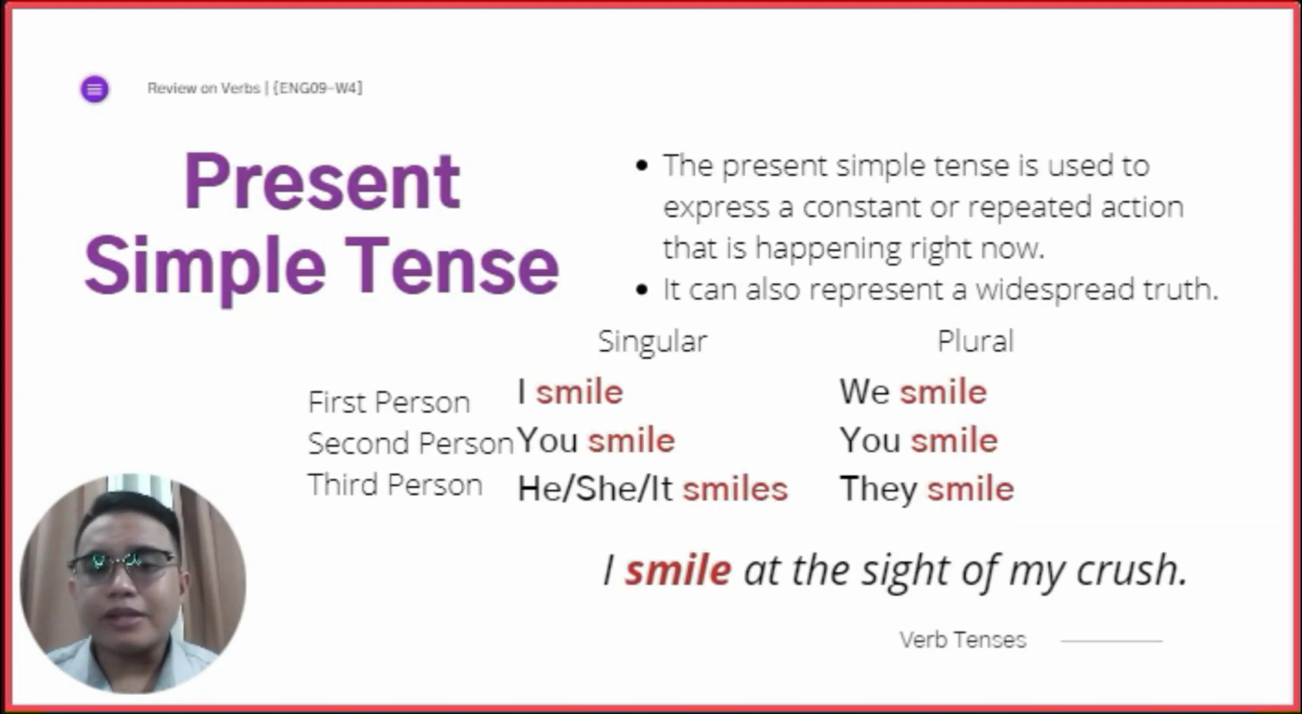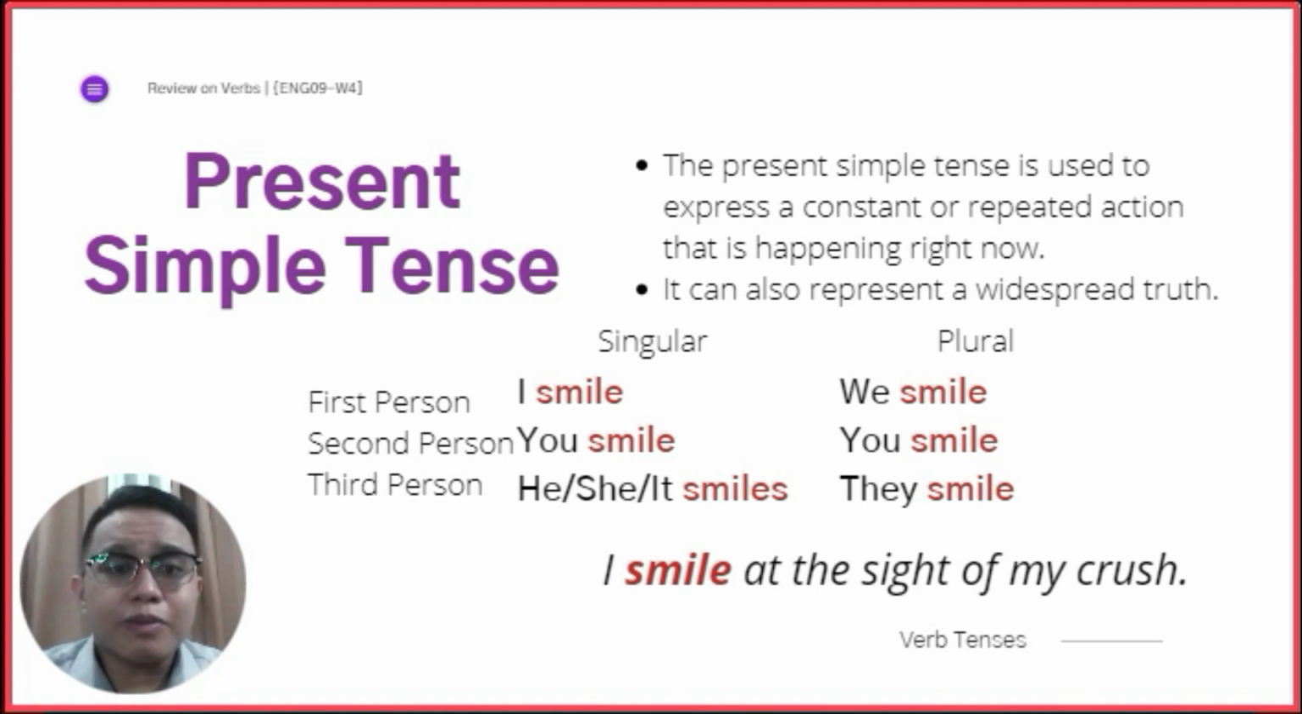And the present simple tense is used to express a constant or repeated action that is happening right now. So, nahitabo siya karon. And it can also represent a widespread truth. Okay? So, ang kanang naadira sa kilid is your guide. So, kana siya first person singular, first person plural, second person singular, plural, third person singular, third person plural. Okay? So, inanaon na to siya pag-conjugate.